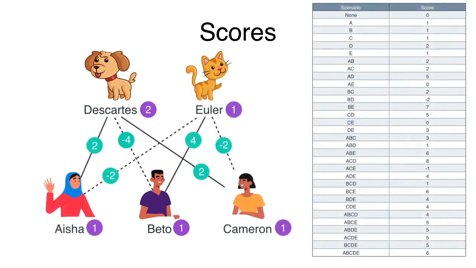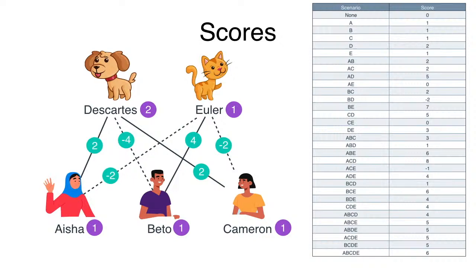So if we do this for all the 32 possible scenarios, we get the following. Feel free to pause the video and check that these are all the scores for the scenarios. So in the left column, we have each scenario. For example, A is for when only Aisha shows up, and the last one, A, B, C, D, E, is for when all of them show up.